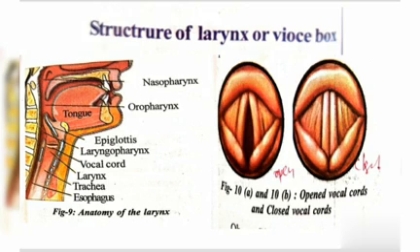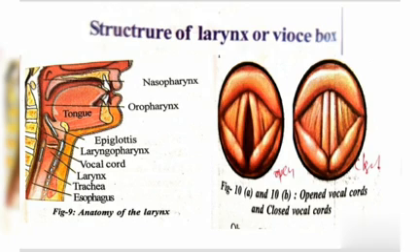They are stretched across the voice box. It leads to a narrow slit between them. Now we are discussing the structure of the larynx or voice box. This larynx is the important organ in the human body to produce sound. It has two muscular ligaments at the end of the windpipe, called the vocal cords. In this picture we can observe the larynx and vocal cords.